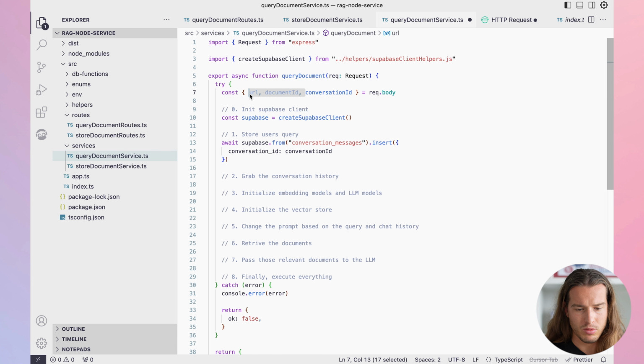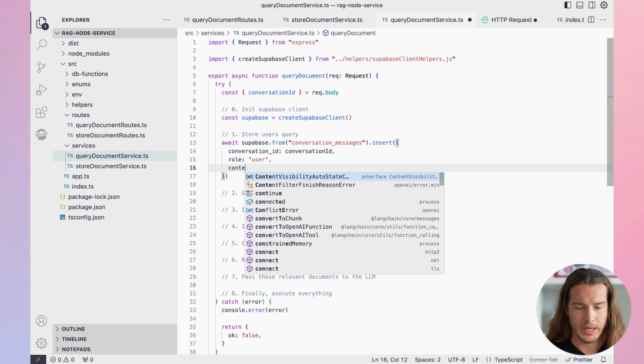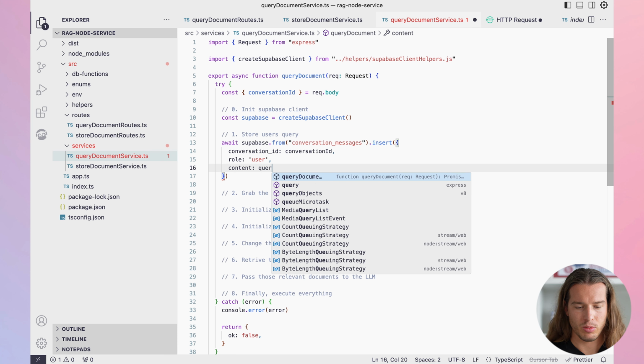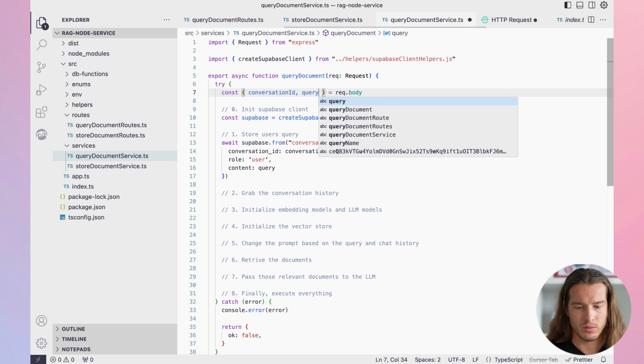We can also remove these two for now. We have role, and that's user. It's hard-coded now. Don't hard-code it, make an enum. And we have content. That's query. Let's just put it here. Query, prompt, question, that's all the same, of course.